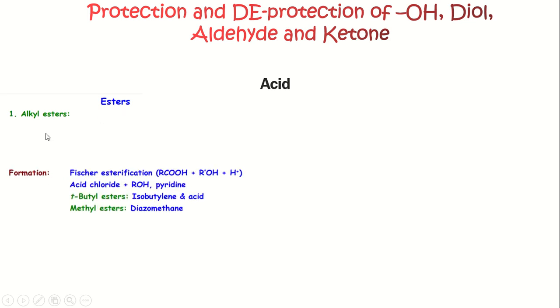The alkyl ester is obtained when acid reacts with alcohol in presence of H+. This reaction is called Fischer esterification. Ester is also obtained when acid chloride reacts with alcohol in pyridine, or tert-butyl ester is obtained when acid reacts with isobutylene. The methyl ester is obtained from acid when it reacts with diazomethane. These are our esterification reactions.